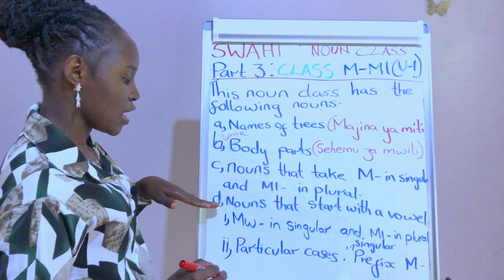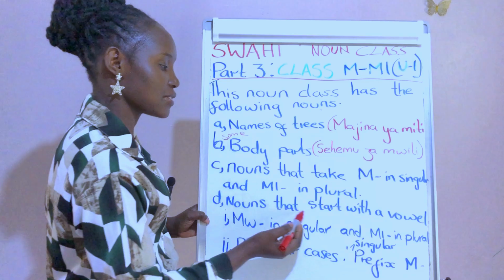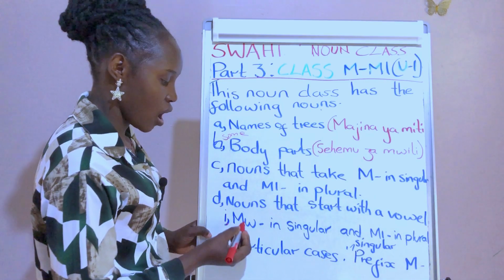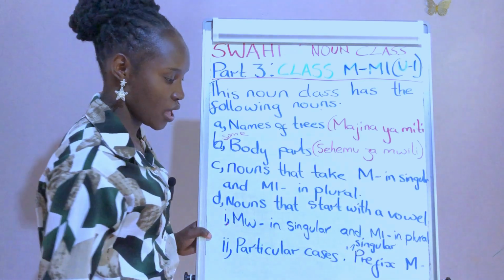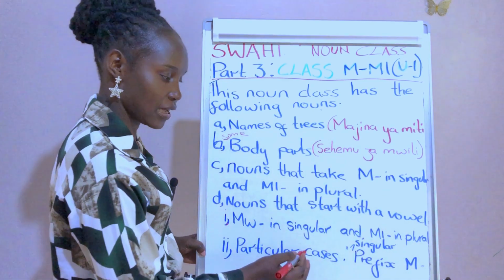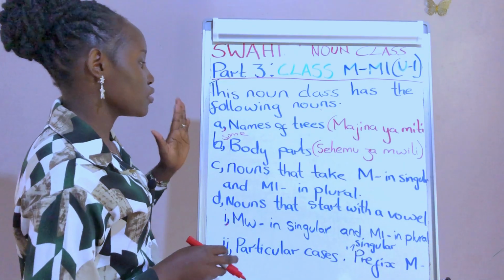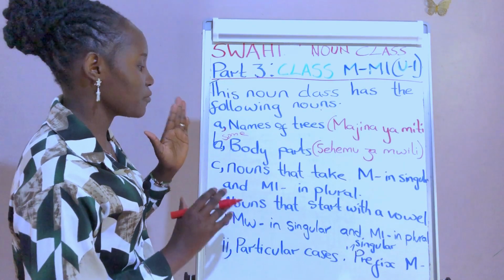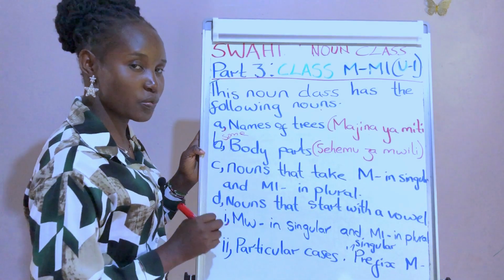And then we have group D of nouns which fall in this class. These are nouns that start with a vowel. One, wa in singular and me in plural. And then we also have particular cases where the prefix singular is different. So we are going to go step by step by finding out which nouns are found in different groups.